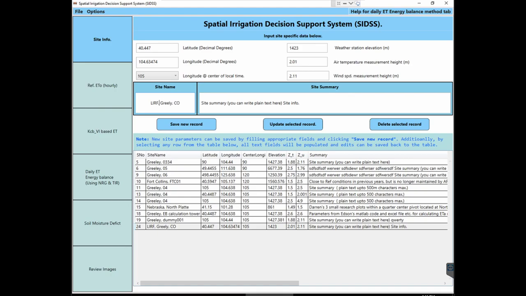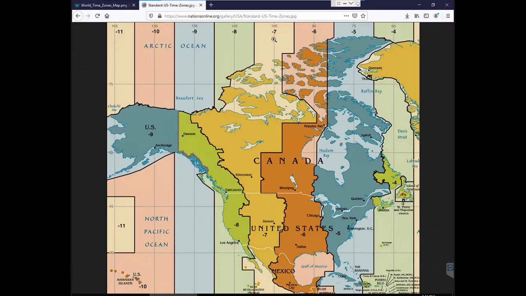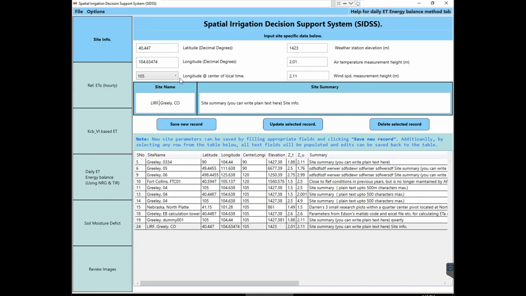So to figure out the time zone, you can just figure out how many hours we are behind the GMT time. So for example we are in Colorado, so it is -7 hours, so that one would be 105 degrees. There are others like -5, -6, -7, -8, so that would be 75, 90, 105 and 120 degrees. So that information can be chosen from here.